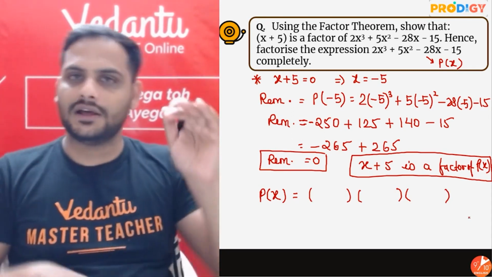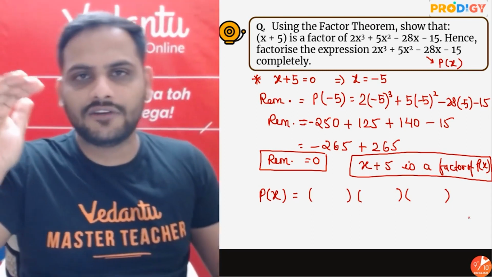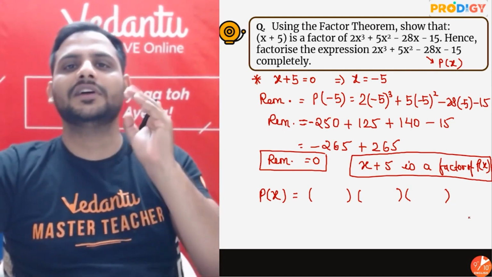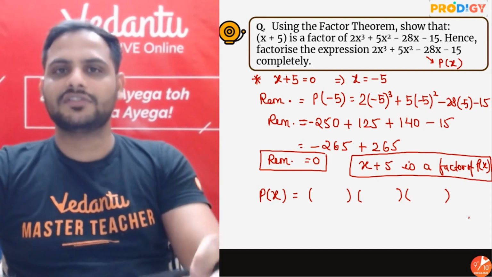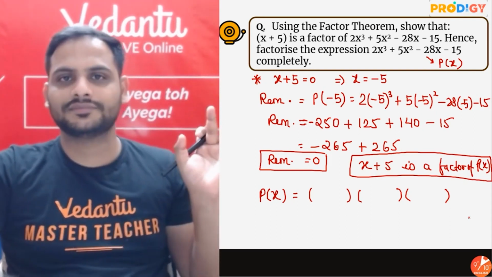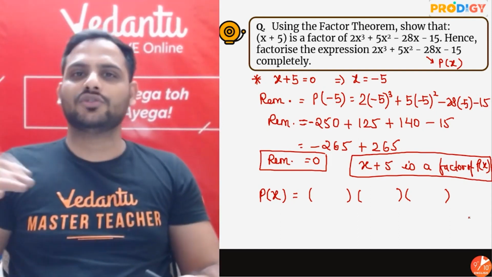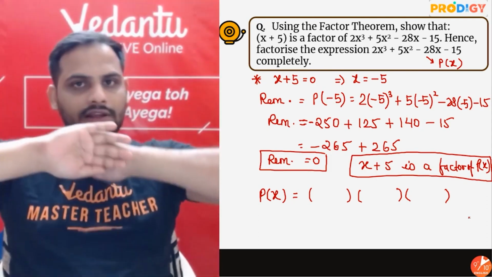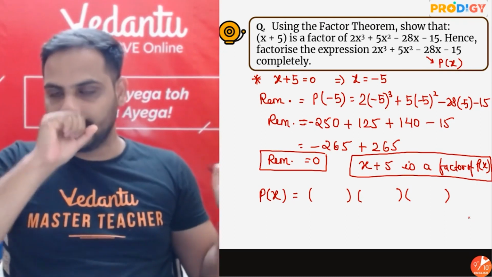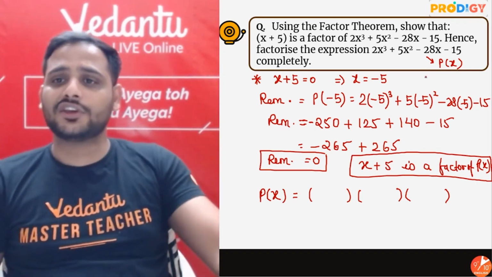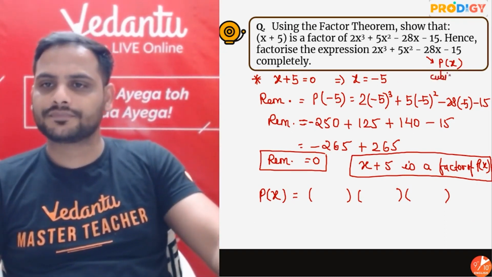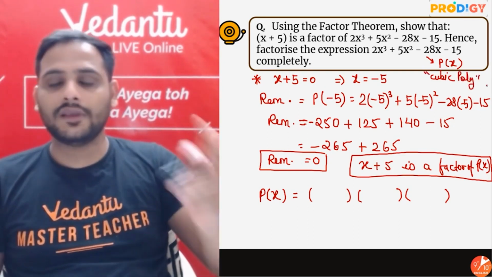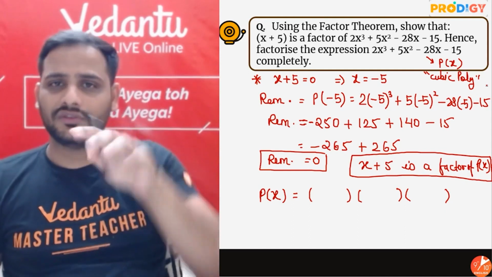A cubic polynomial has possibility of less than 3 zeros, but for all the questions in your syllabus, just remember whatever is the degree, that many zeros. In higher grades you'll get to know what to do if the zeros are less, but right now whatever is the degree, that many zeros. So p of x is a cubic polynomial, 3 zeros, so 3 factors.